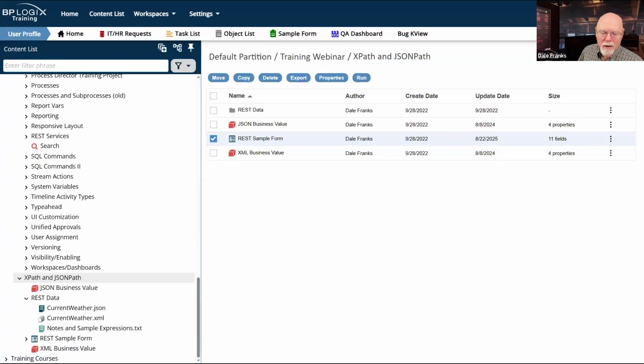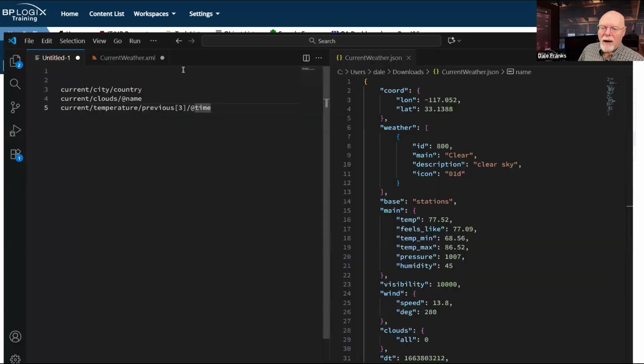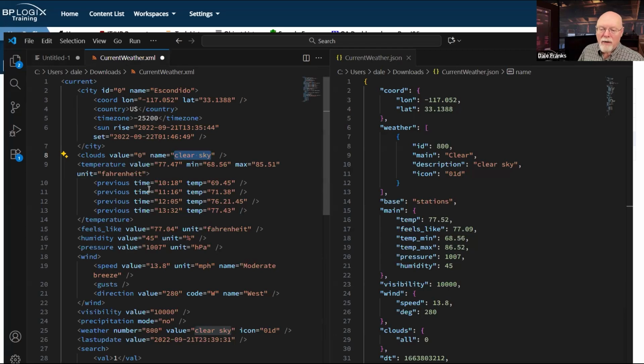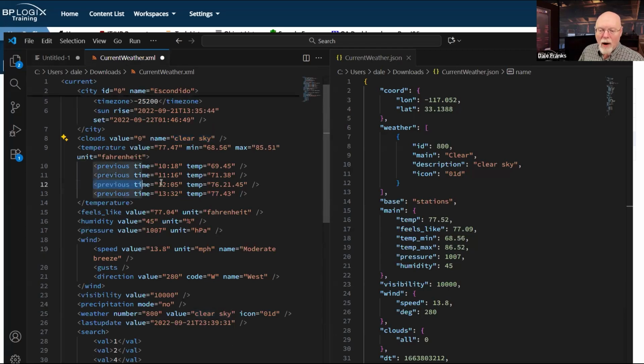Let's go back to our XML and we're looking for current, temperature, previous 3 at time, and we're looking for the time that returns us 1205. Okay, well, it's right here, our previous time, 1205. Now, previous is an array. So I have temperature, and then I have 4 nodes called previous that give me the various times. And my third row here is giving me 1205.